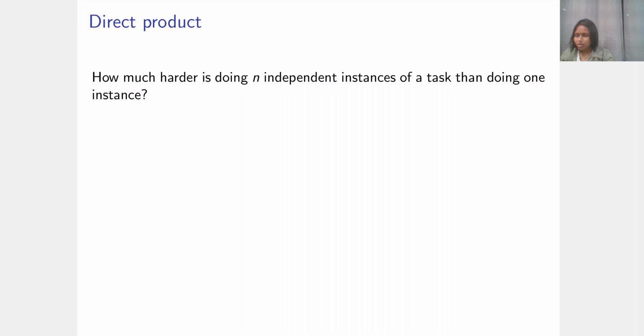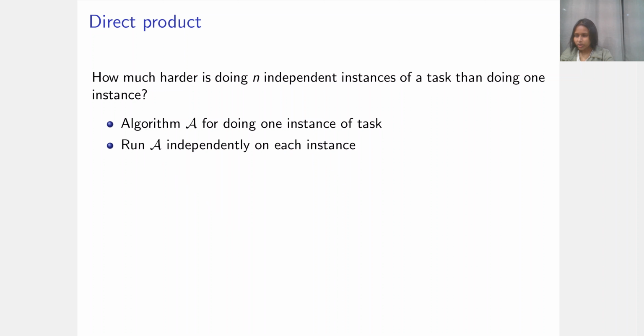Essentially, it's about the question of how much harder it is doing n independent instances of a task compared to doing one instance. So if you have an algorithm for doing a single instance, you can run it independently for each instance of the task. This is obviously a naive way of doing n instances, but is it the best we can do? If you have a direct product theorem for the task, then that says that yes, it is.